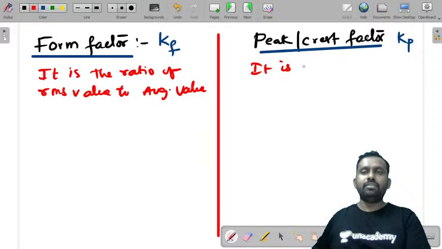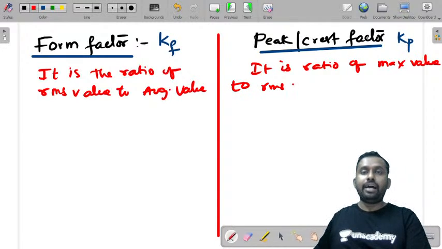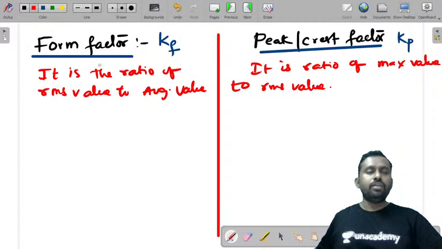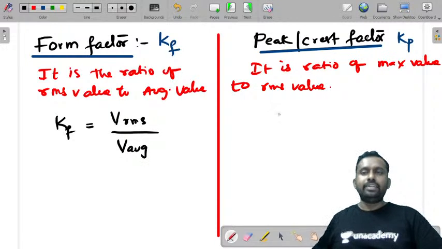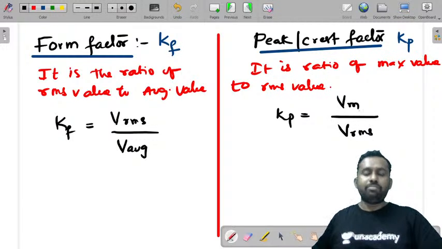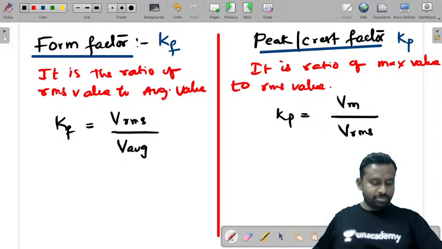And peak factor is the ratio of maximum value to RMS value. This is one of the important questions that is generally asked in your examinations. So Kf is equal to Vrms by V average, and Kp is equal to V maximum by Vrms.